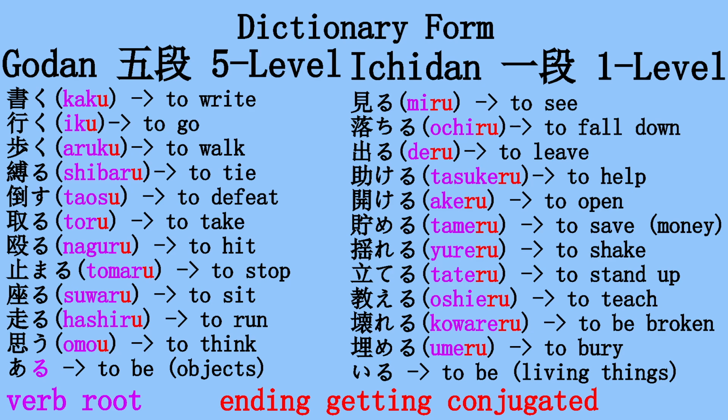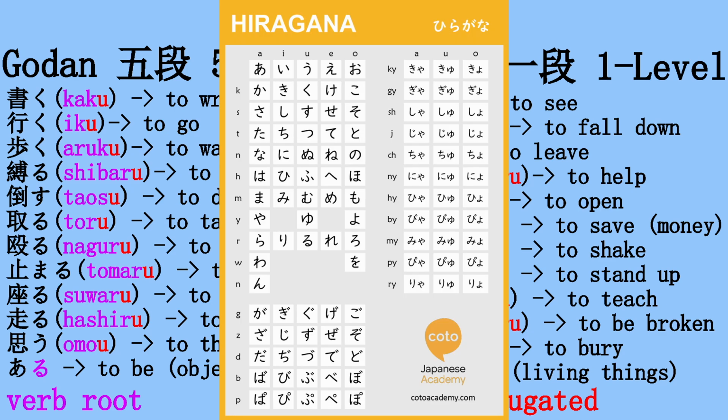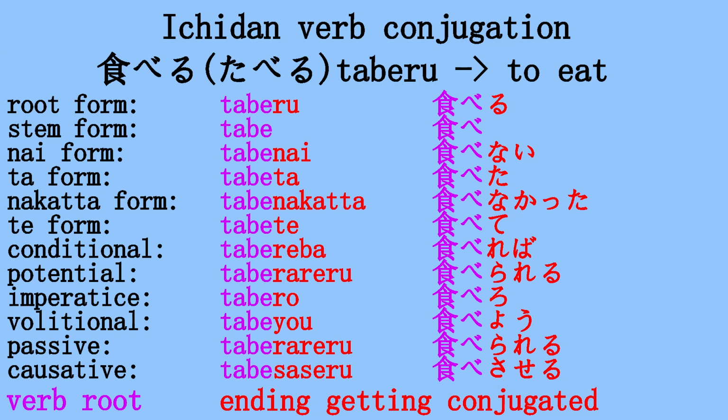It comes even better with Ichidan verbs. When we take a look back at the hiragana chart, you can see the a, i, u, e, o, or that there are 5 rows or 5 levels. Remember when I said Ichidan translates into 1 level? It's because they don't jump to another row when you conjugate them. As an example, taberu, the tabe will always stay as root and never change when conjugating. Only the ru at the end changes.